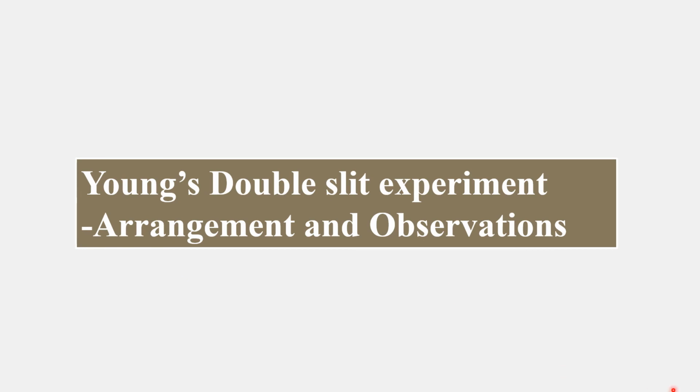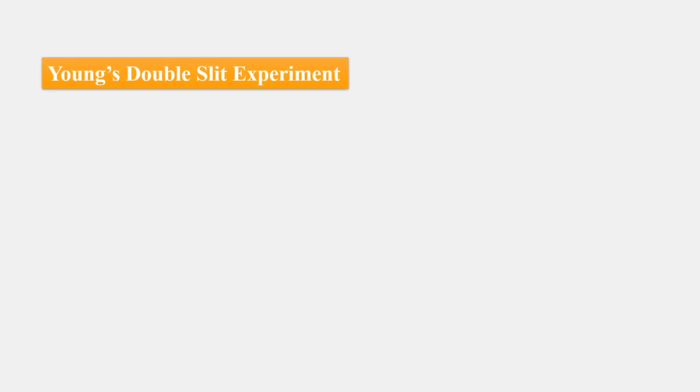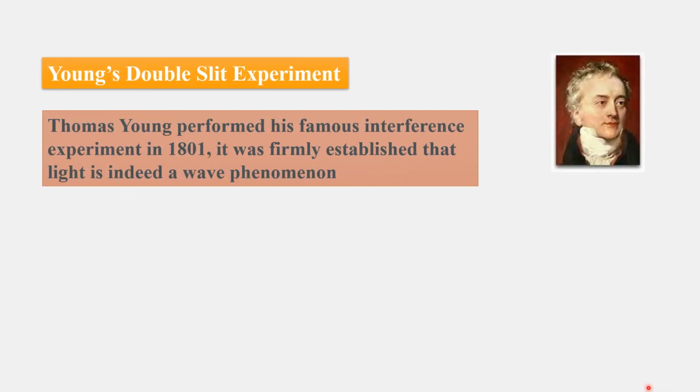Young's double slit experiment, arrangement and observations. See, he is the person, Thomas Young. He performed the famous experiment. It is named the Young's double slit experiment. It was performed in 1801, and this disproved Newton's rectilinear propagation of light.